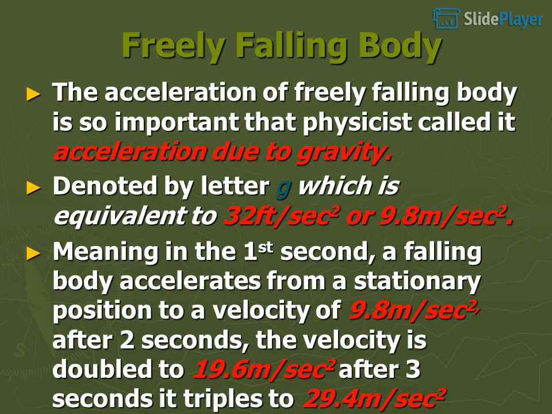Freely falling body. The acceleration of a freely falling body is so important that physicists called it acceleration due to gravity, denoted by the letter g, which is equivalent to 32 feet/sec² or 9.8 meters/sec². Meaning in the first second, a falling body accelerates from a stationary position to a velocity of 9.8 meters per second. After 2 seconds, the velocity is doubled to 19.6 meters per second. After 3 seconds it triples to 29.4 meters per second.